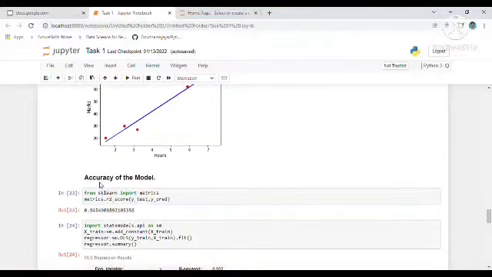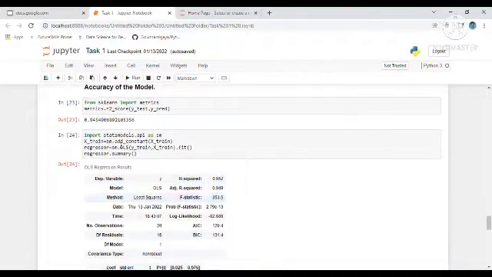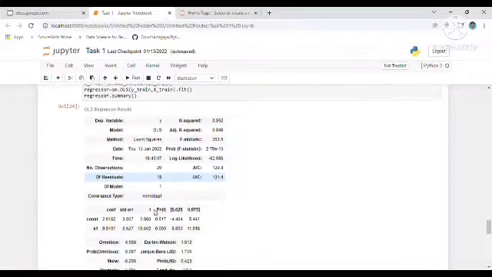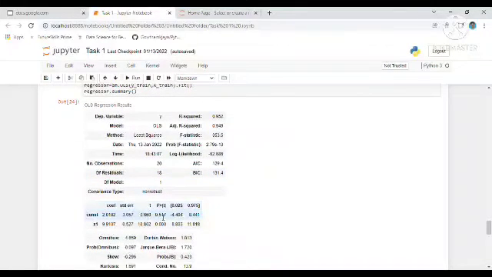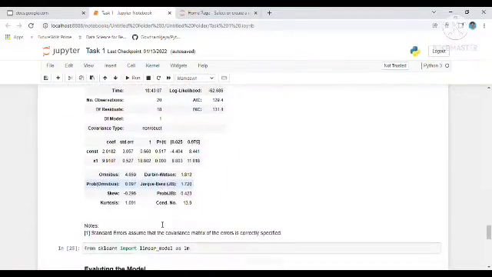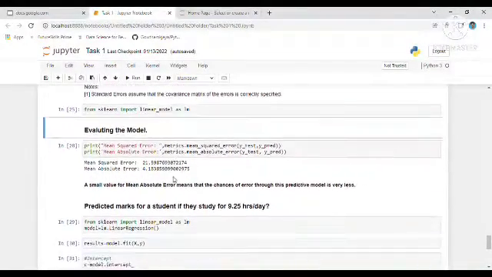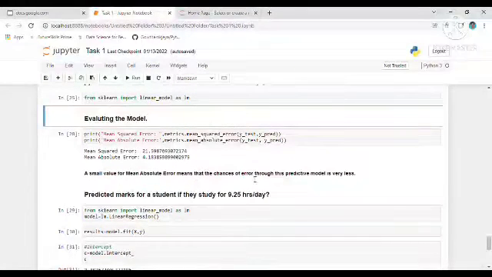Then we can check the accuracy of our model. For that we are importing sklearn metrics. Then we can see that there is a high accuracy of 94% for our data. Then we are taking the regression summary and checking the p-values. Then we are evaluating our model. For evaluating our model, we are taking the mean squared error and mean absolute error. A small mean absolute error means that the chance of error in the prediction is very low.